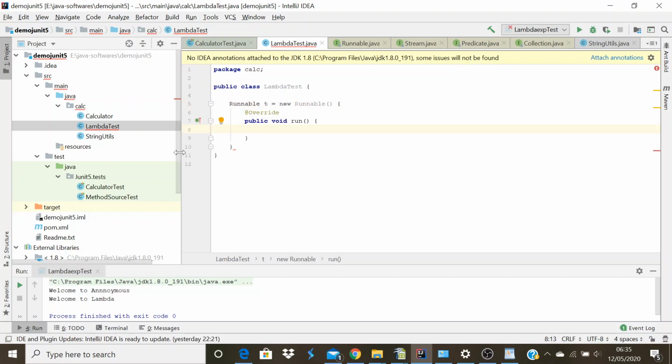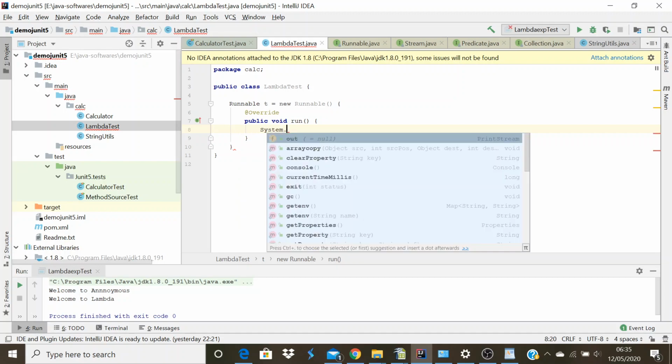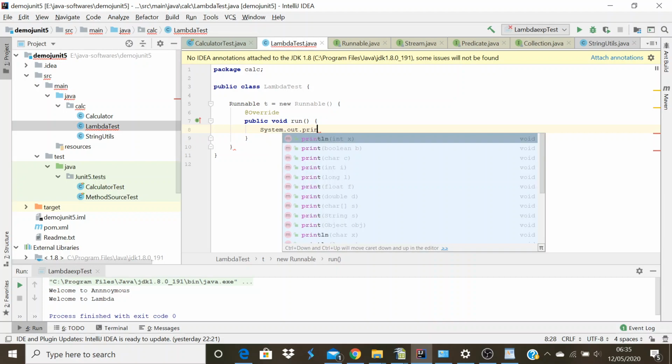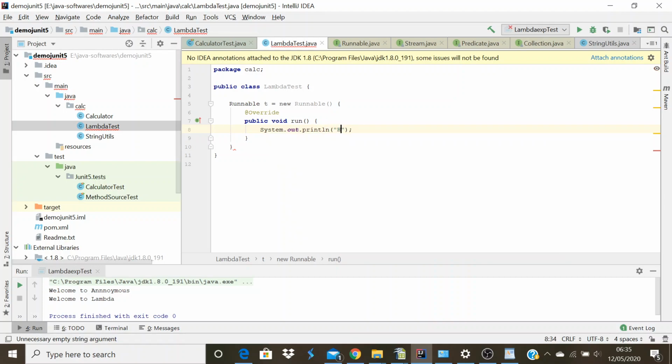Java generates this boilerplate code when we try to implement the run method. I will just print a statement. Yep, so now we've overridden the run method.